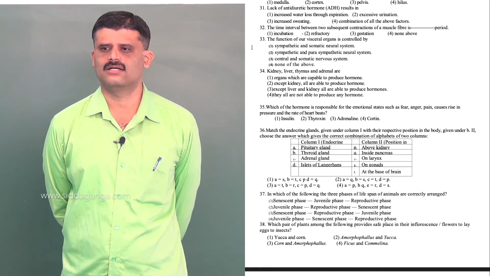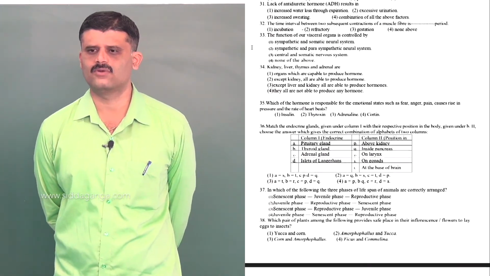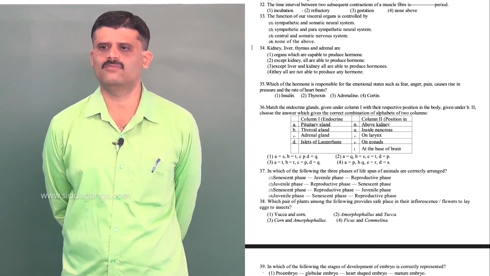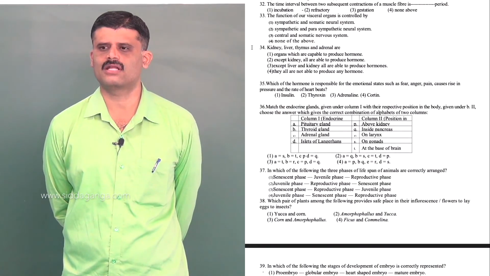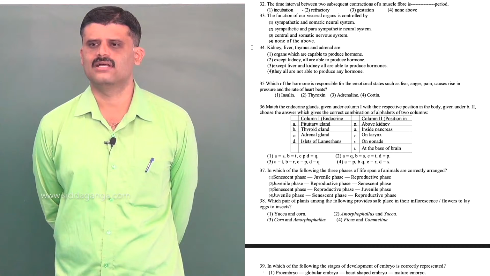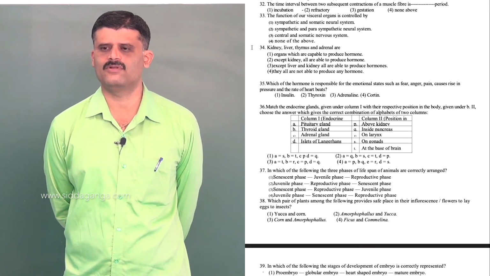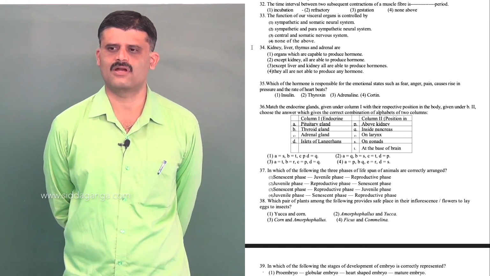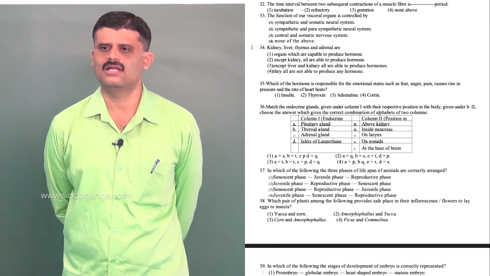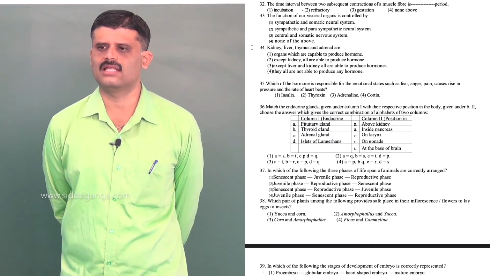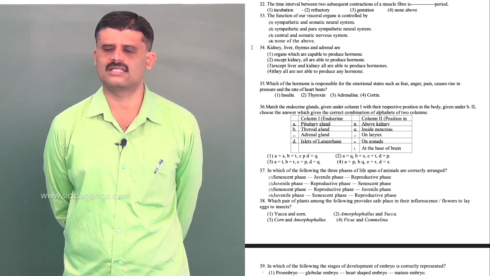Next, the question is 32. The time interval between two subsequent contractions of muscle fiber is dash period. So it is the time interval between two subsequent contractions of muscle fiber.